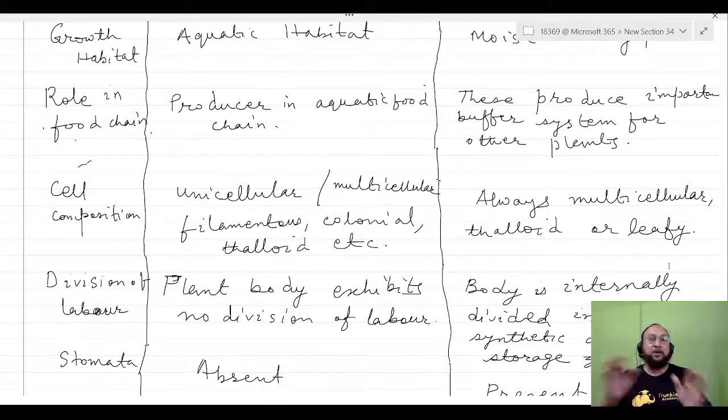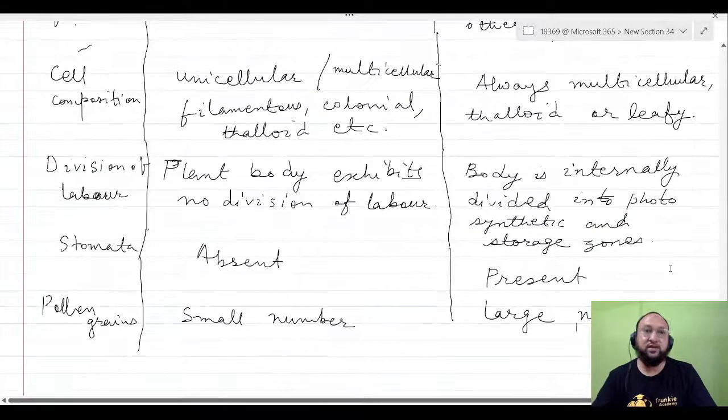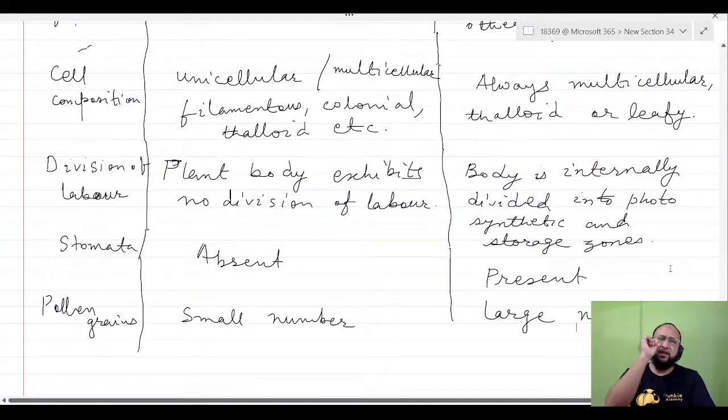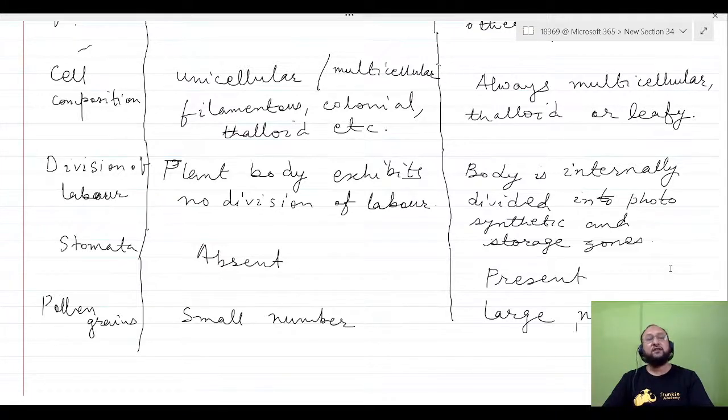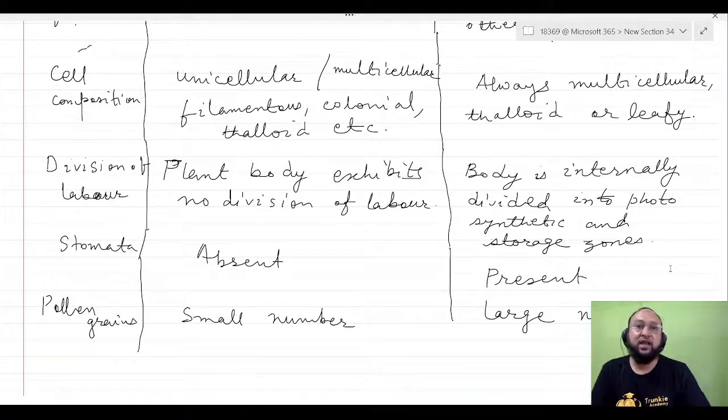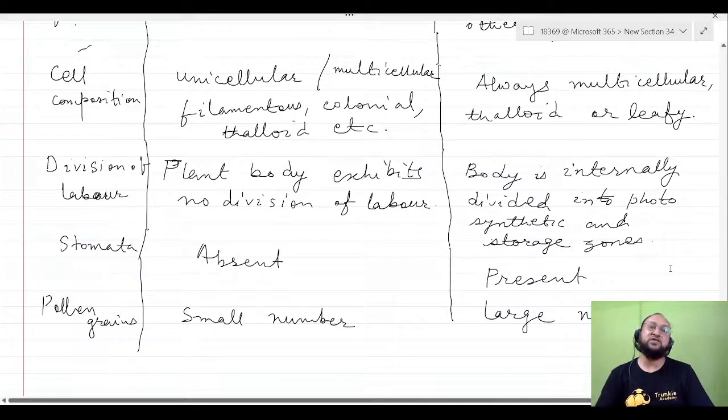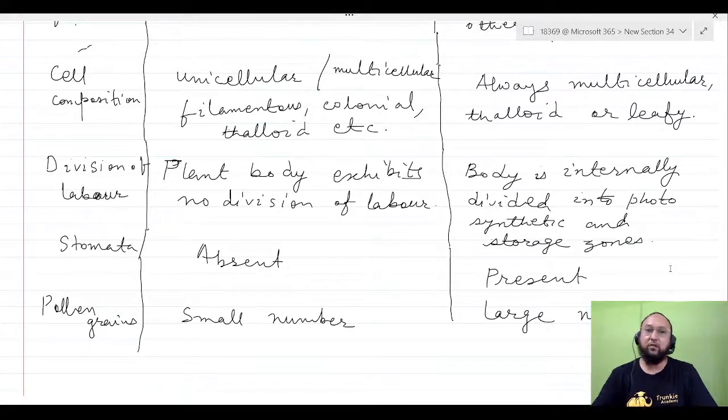Stomata are completely absent in algae and present in bryophytes, where gaseous exchange takes place through the stomata. Pollen grains are produced in very small quantity in algae, and in large numbers in bryophytes. So these are the points of difference between algae and bryophytes, from where questions may be asked in your examination. I hope you have understood.